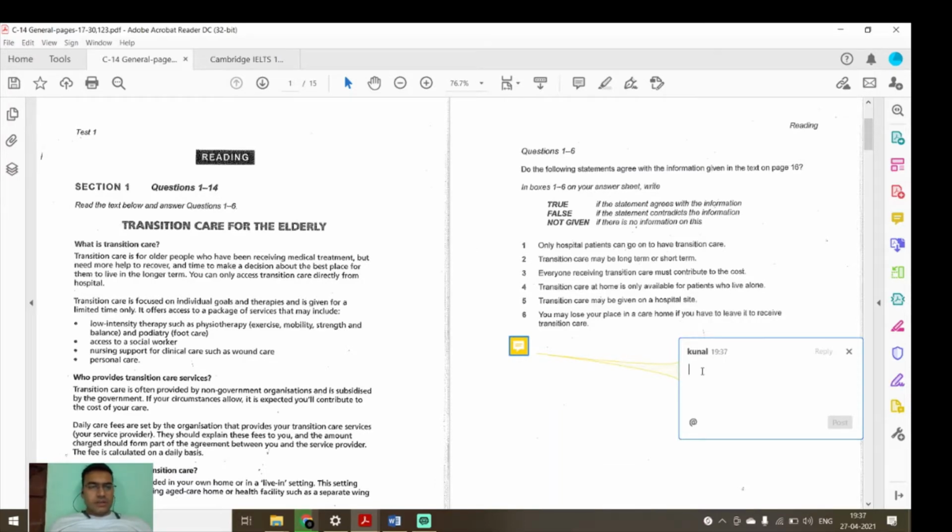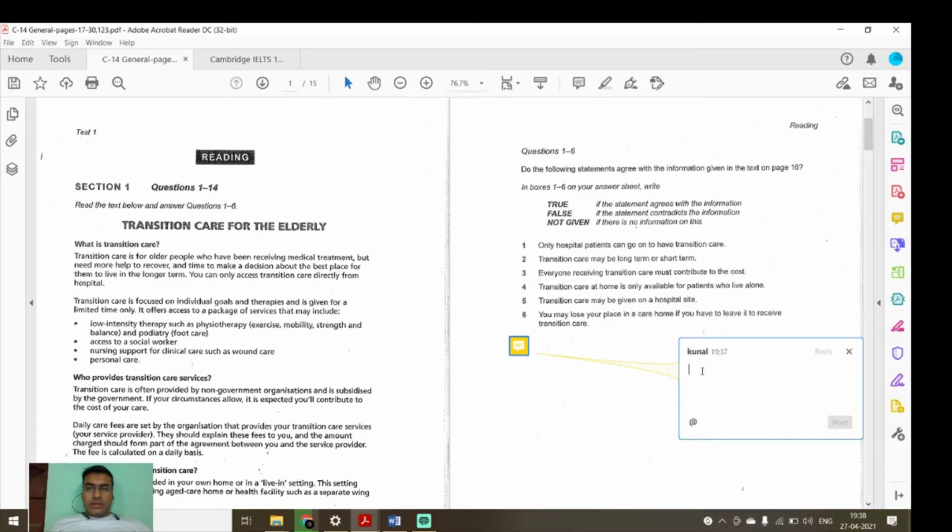So let's start. We will first read questions 1 to 6. What is my way? Actually, I have scored band 9 in reading, and how I have done that I am going to explain to you here. If I am starting the reading section, first before reading the paragraph, I read the questions.